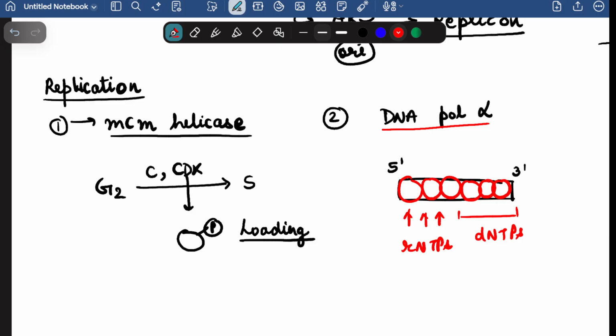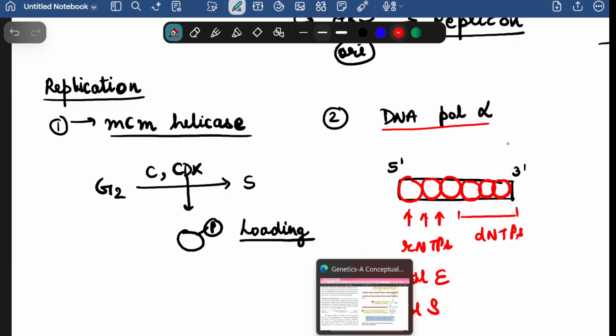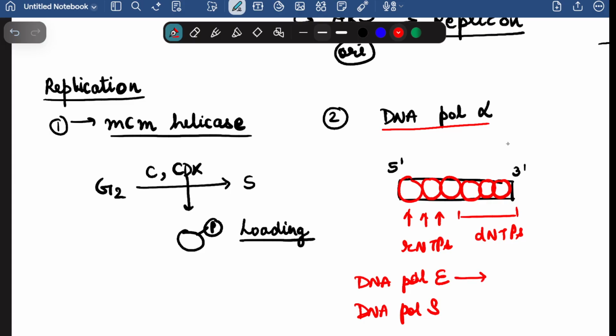Later on, other enzymes come, like DNA polymerase epsilon and DNA polymerase delta. DNA polymerase epsilon will catalyze the replication of the leading strand, while the DNA polymerase delta will catalyze the replication of the lagging strand. Also, the DNA polymerase delta will be catalyzing the replication of the leading strand, but to a much lesser extent.